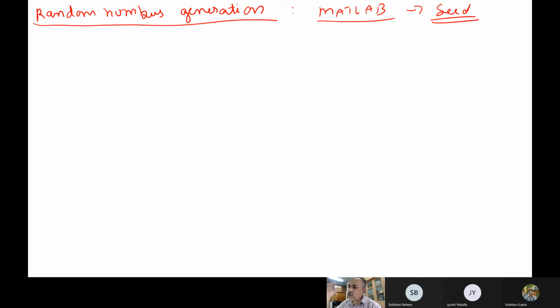And this random number generation also varies from computer to computer. So if you are doing it on a Dell system and you generate random numbers, you will get one set. If you take another processor or another computer, you will get a different set of random numbers. So now, all the computers with an inbuilt clock, what type of random numbers can they generate numerically? Any of you have an idea? Have any of you tried random number generation on a computer? What type of random numbers does a computer generate?